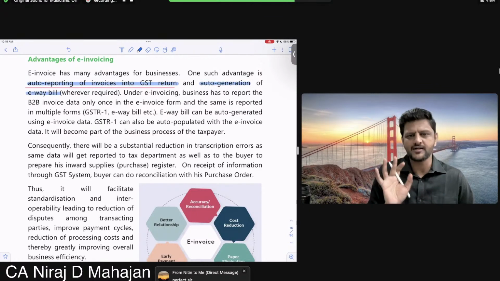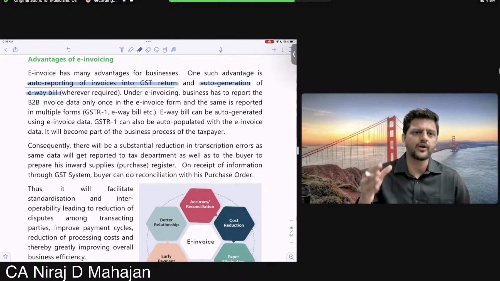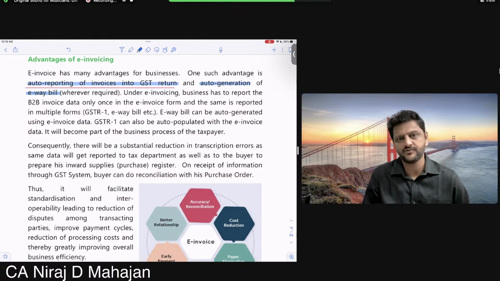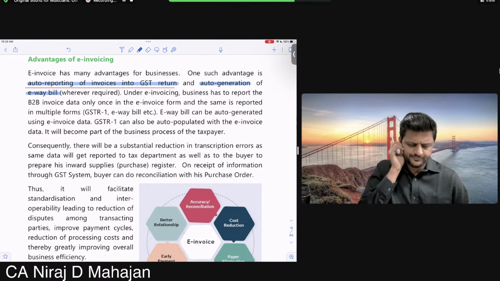For that you'll have to understand e-way bill, so don't worry about that. E-way is again electronic way. Way means your transfer, or you can say transport. We'll come to that.